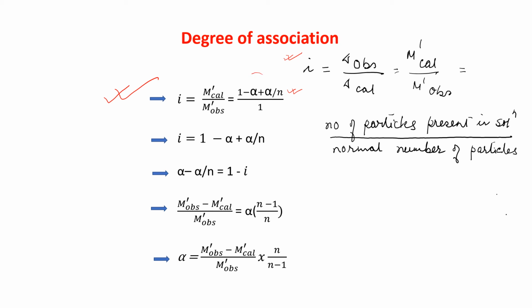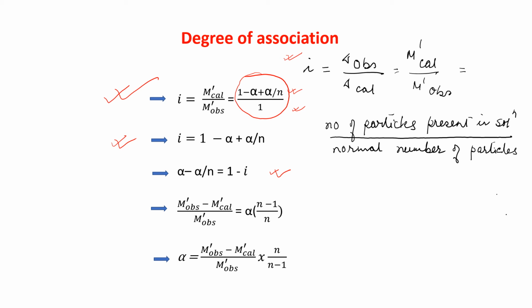So we are getting this: 1 minus alpha plus alpha by n is equal to 1. Then i is equal to 1 minus alpha plus alpha by n, because the denominator is having 1. Here the denominator is having 1. From there, if I calculate, then we are getting alpha minus alpha by n is equal to 1 minus i.